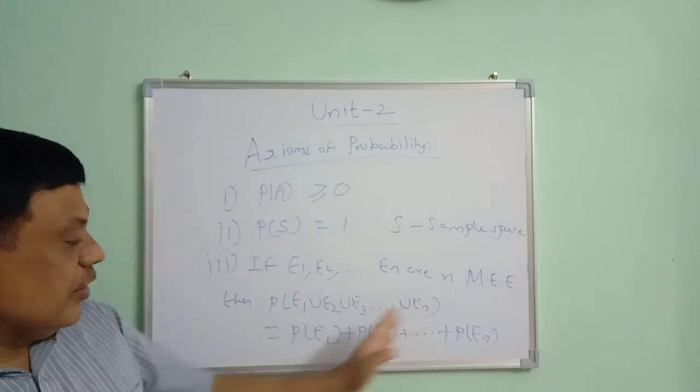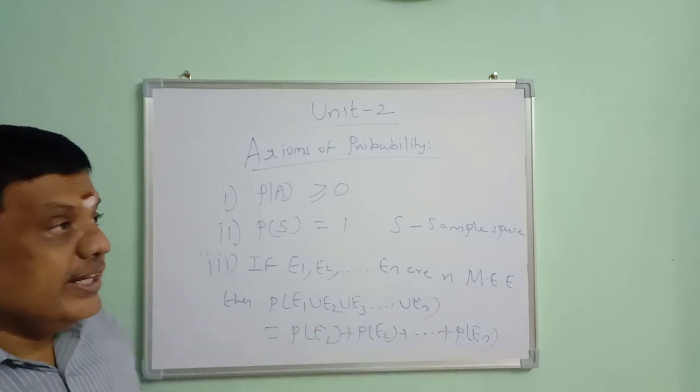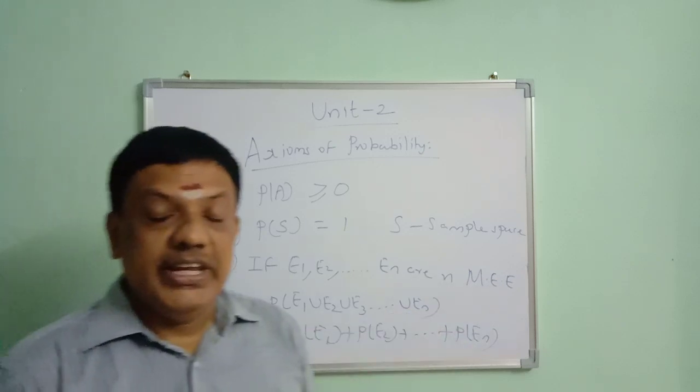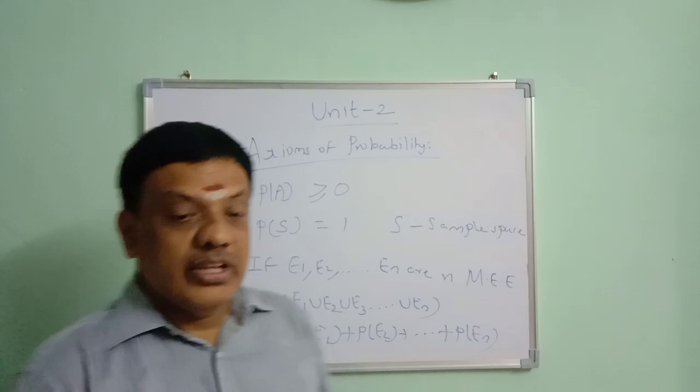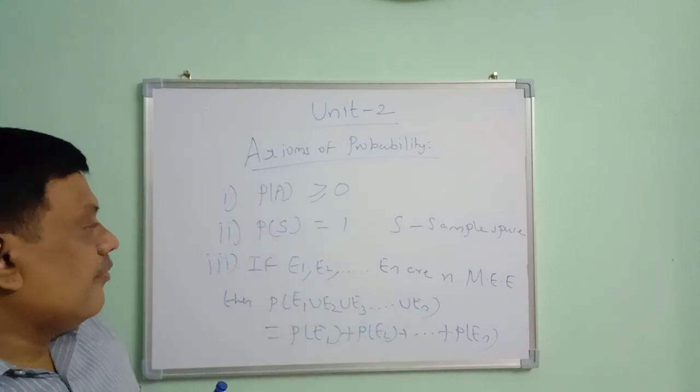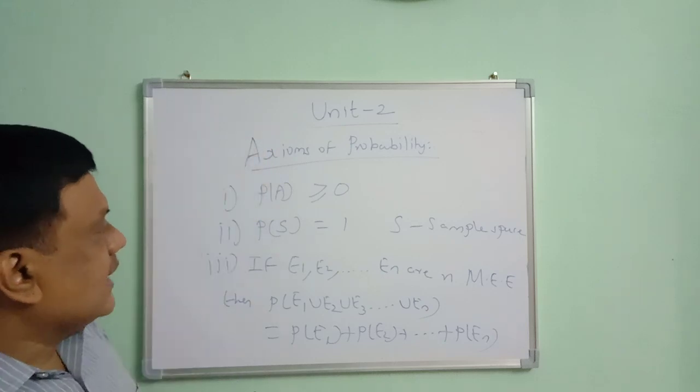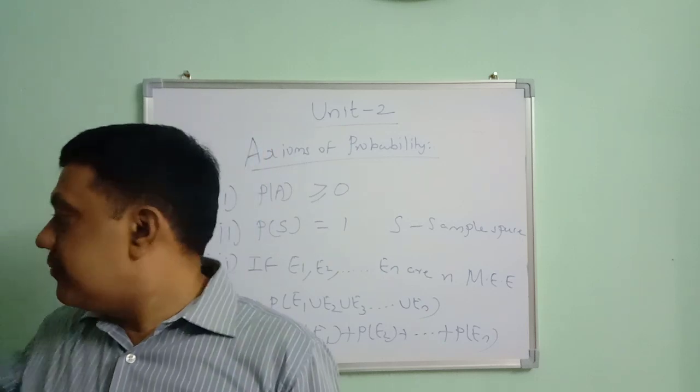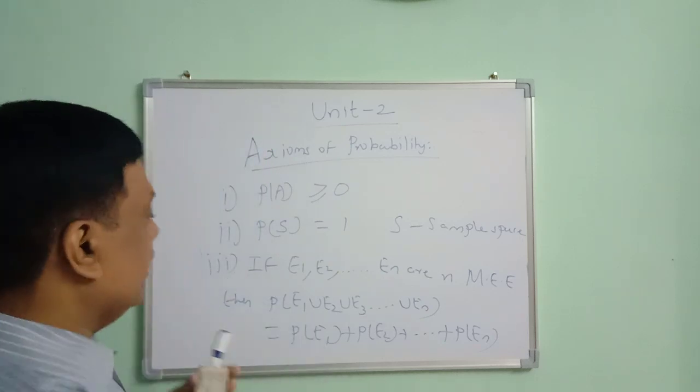Union probability is equal to the sum of the probabilities if n events are mutually exclusive. These are the axioms, or the rules, of probability.